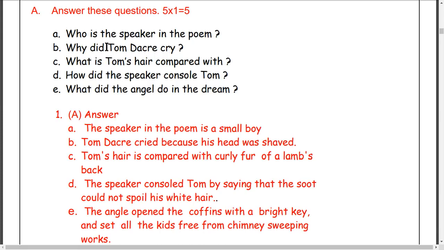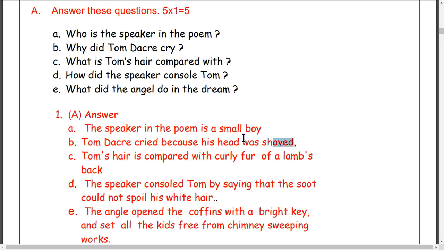Cry changed to cried because we are using the simple past tense here. If the question is in the simple past, try to write the answer in the simple past. Tom Dacre cried because, why did he cry? He cried because his head was shaved. Yes, he cried because his head was shaved.